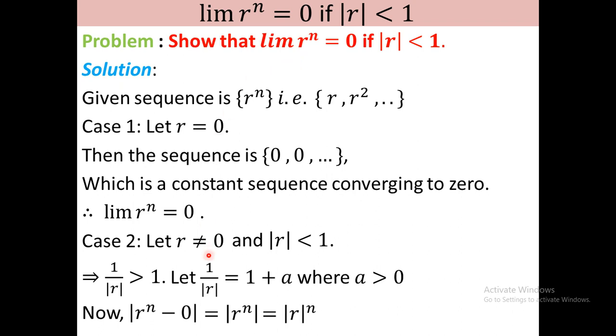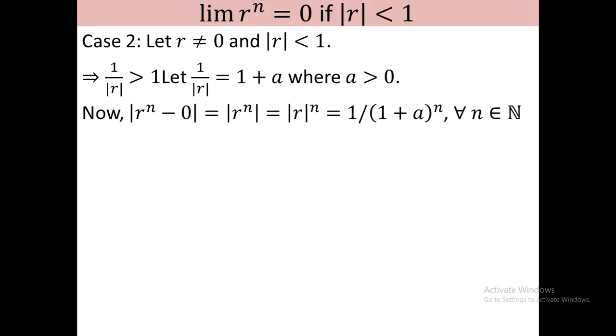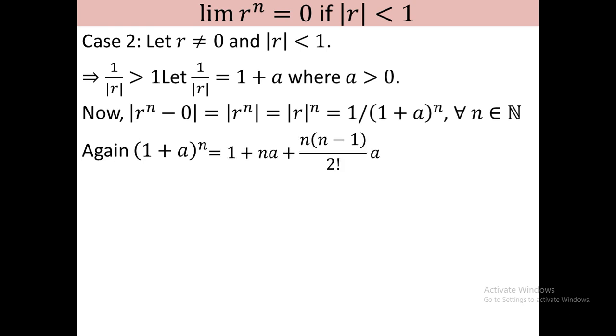Here mod of r means 1 by 1 plus a, so this will be 1 by 1 plus a whole to the power n, for all n belonging to the natural numbers. Now I use the binomial rule for 1 plus a whole to the power n. You know the formula. If you expand it, this will be 1 plus na plus nC2 a squared plus, dot dot, up to nCn a to the power n.